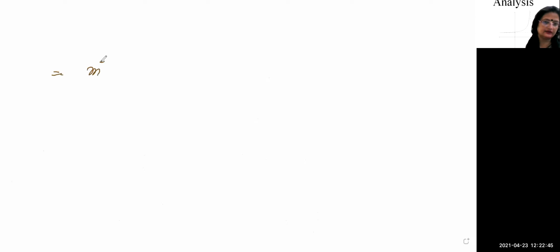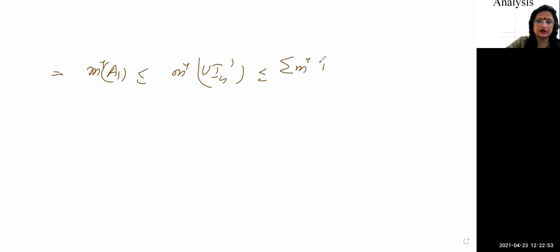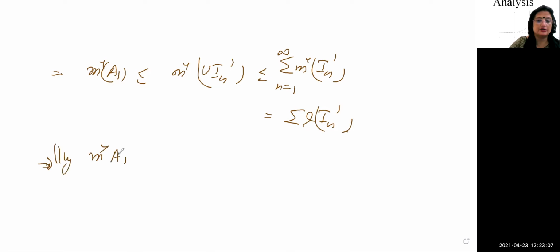It implies, by the definition, m star A1 is less than or equal to m star of the union of In dash. This is less than or equal to the summation of m star In dash, n running from 1 to infinity, and the outer measure of an interval is its length, so the summation of length of In dash. Similarly, m star A2 will be less than or equal to the summation of length of In double dash.